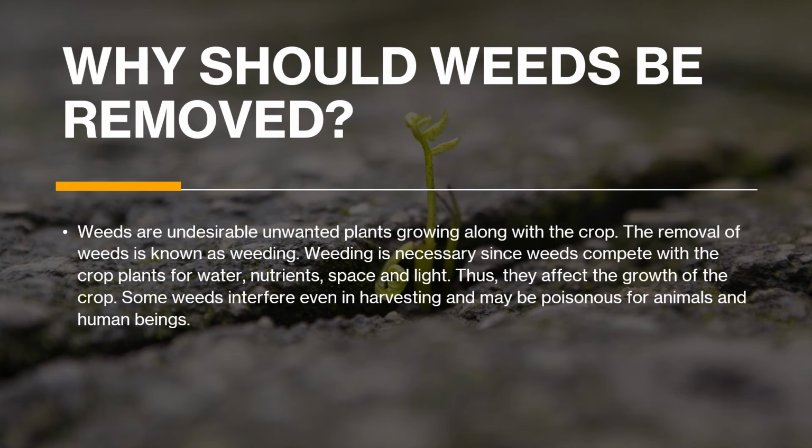Now we knew what overcrowding can do. This is the same thing. Now in overcrowding, we have to uniformly put seeds having distance in between. But weeding, it happens without our knowing. So once the weeds start to grow, they have to be cut, and thus they affect the growth of the crop. Some weeds even interfere in harvesting, and of course, some are even poisonous for animals and human beings.